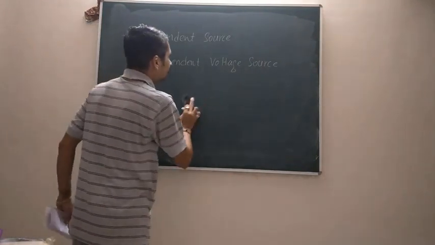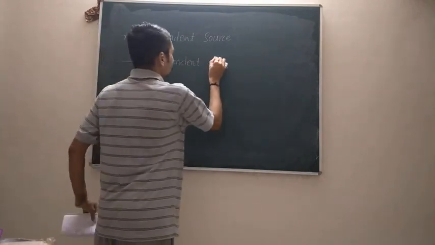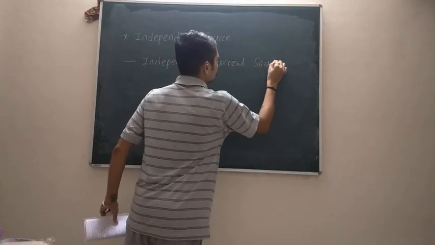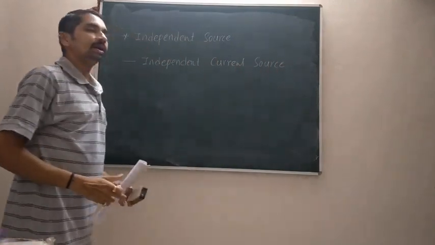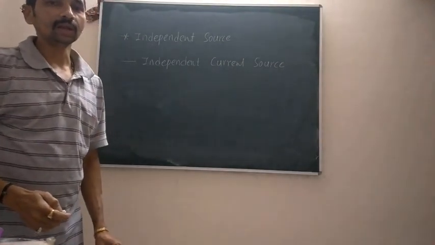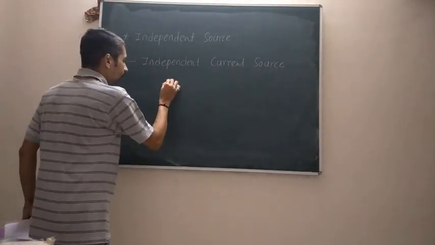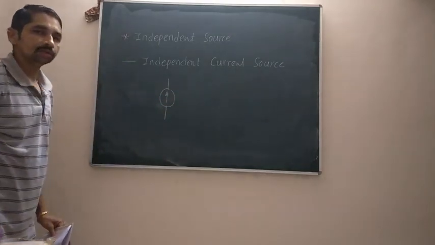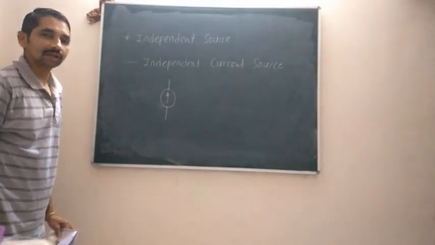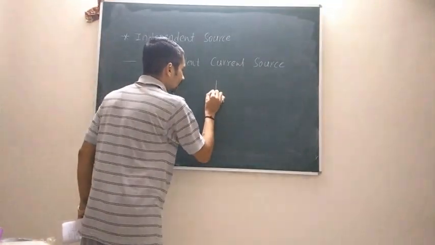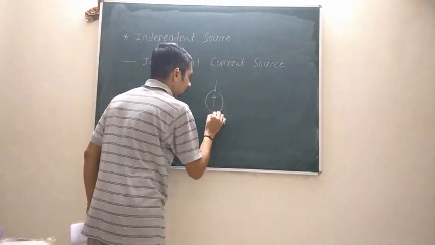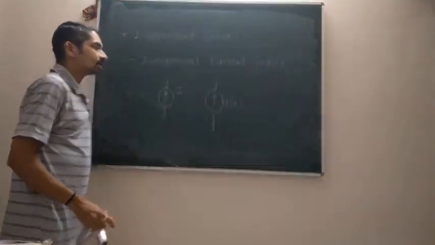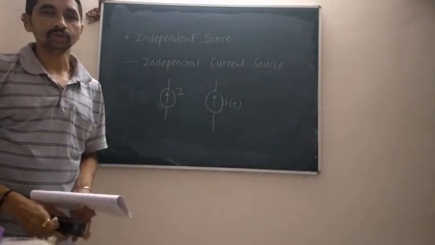Similarly, an independent current source may be a DC current source or it may be a time varying current source. The symbol for an independent current source may be like this, which is normally used to denote a DC circuit current, or if it is a time varying current, then it is denoted somewhat like this. So these are the two symbols of independent current sources.